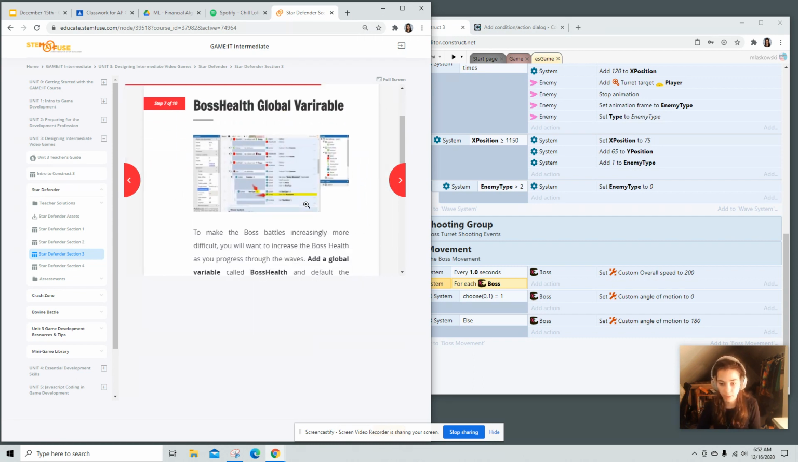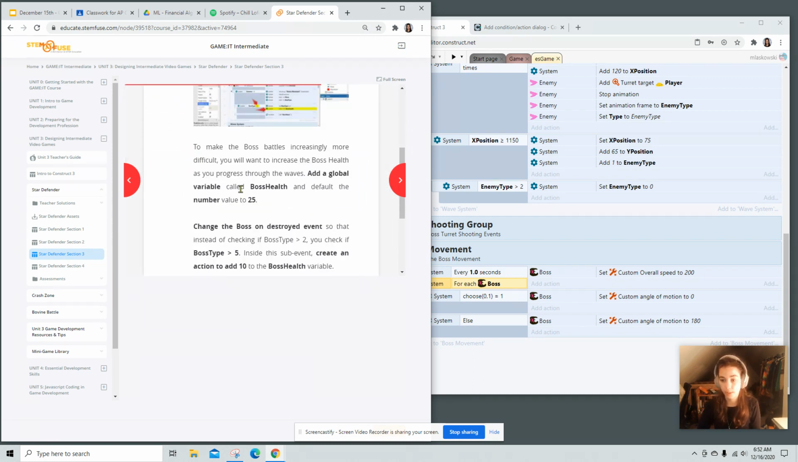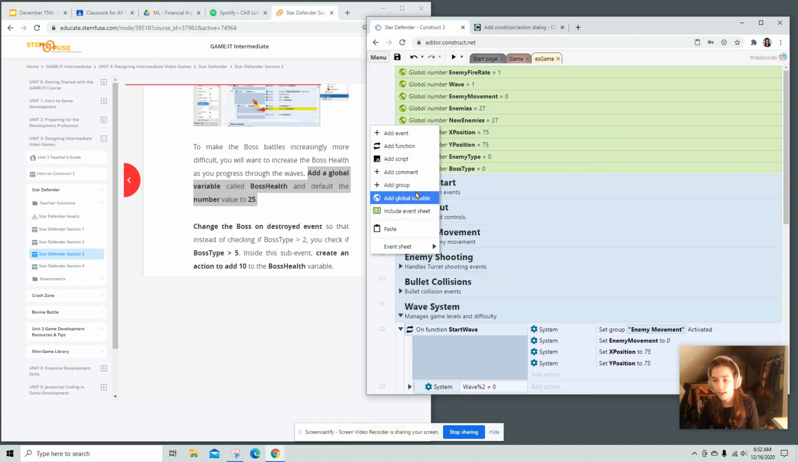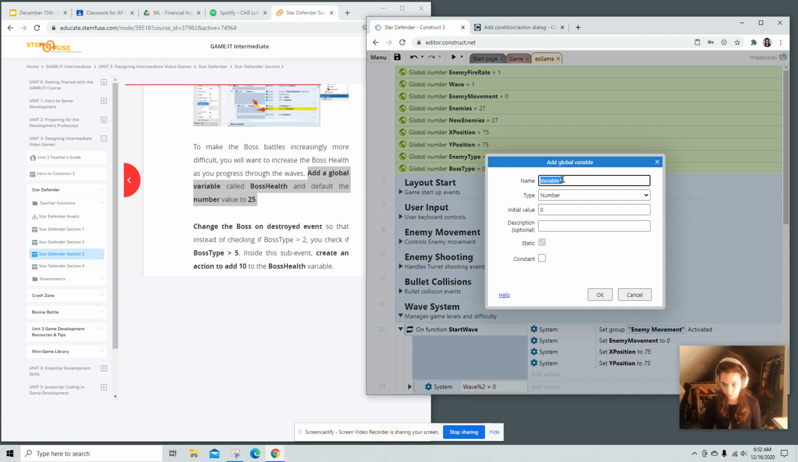Boss health global variable. To make your boss battles increasingly more difficult, you want to increase the boss health as you progress through the waves. Add a global variable called boss health and default it to 25. So add a global variable. This is called boss. Oh, I get to pick boss health and 25.